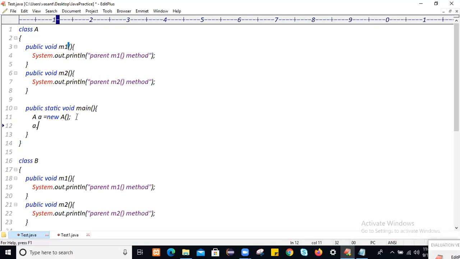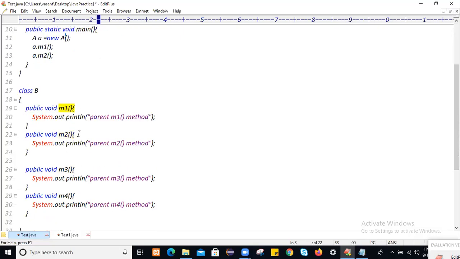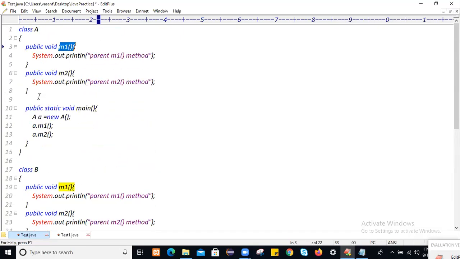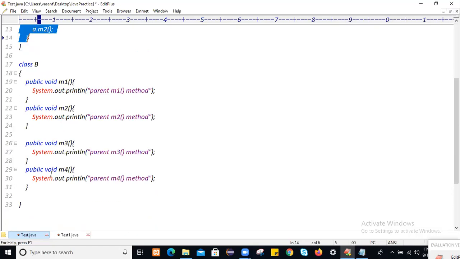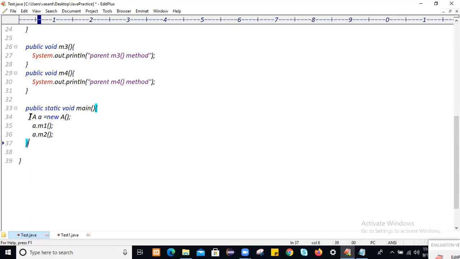By using this class A object, you can access class A properties, like a.m1, as well as you can call the m2 method. So by using the class A object, you access the class A properties m1 and m2. If you want to access class B properties, you have to create an object of which class? Within class B, I will create the main method. You have to create a class B object. Let me create the class B object.